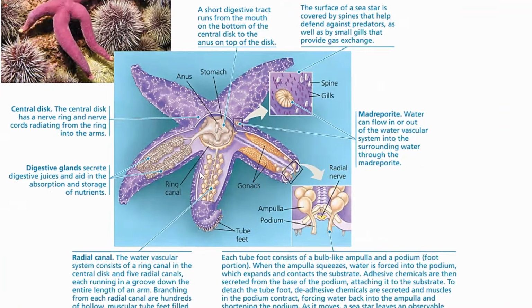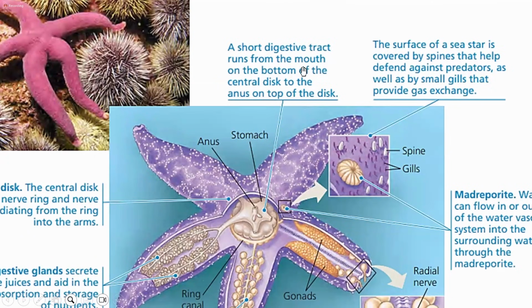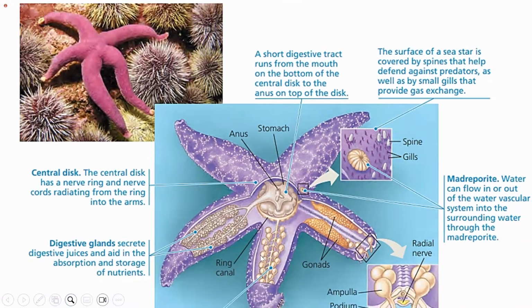Then the digestive system is short. A short digestive tract runs from the mouth, which is on the bottom or oral side of the central disc, to the anus on the top of the disc. On the top you have the anus, but on the other side you have the mouth. The surface is covered by spines that help in defense against predators, as well as by small gills that provide gaseous exchange. This is the surface morphology.